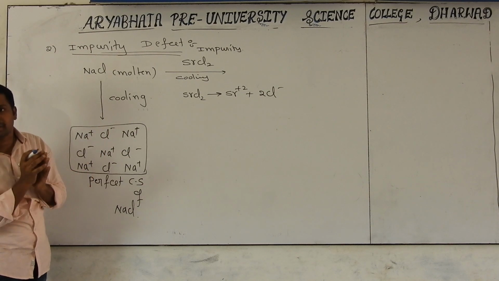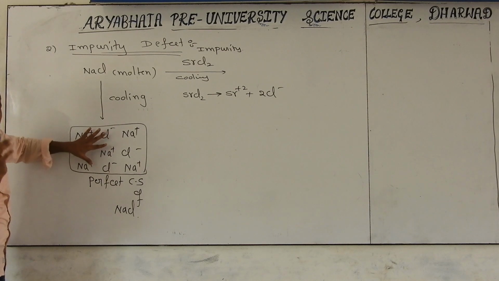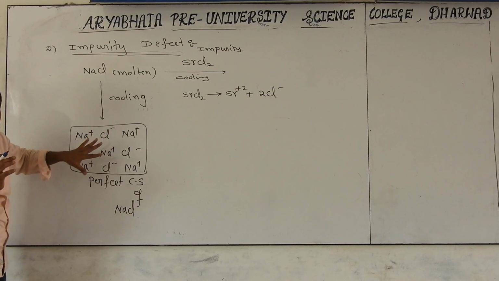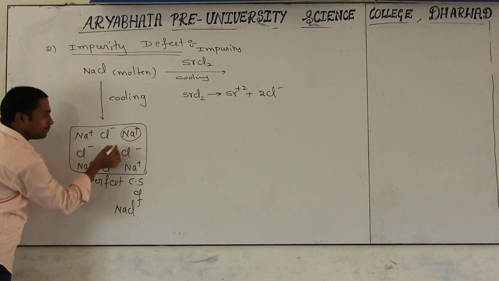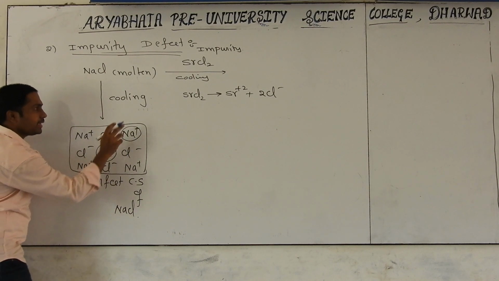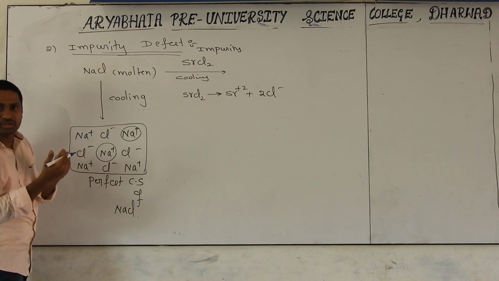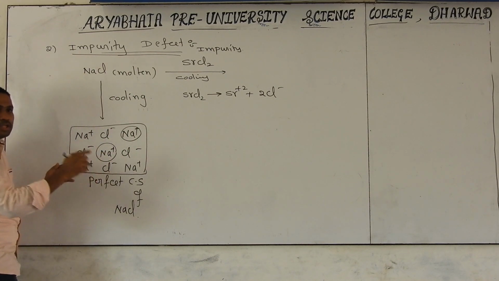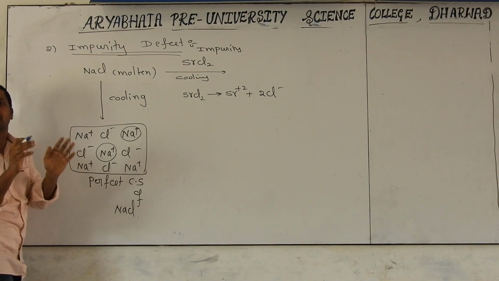But some changes are coming. In this arrangement, some deviations are coming. What can we expect? Whatever Na+ particles are there, some of them are replaced by strontium. Why? Same charge. The whole crystal should always be neutral. Remember that point: a crystal, a salt, is nothing but neutral.